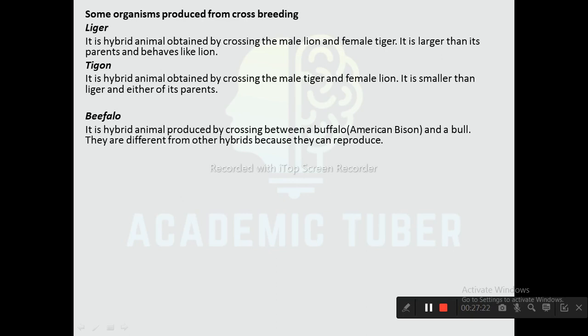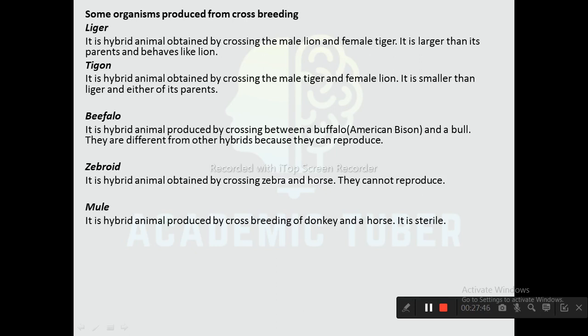Next one is beefalo. It is a hybrid produced by the cross between a buffalo, American bison, and a bull. They are different from other hybrids because they can reproduce. Next one is zebroid. It is a hybrid animal obtained by crossing zebra and horse, and they cannot reproduce. Mule is a hybrid animal produced by crossbreeding of donkey and a horse, and it is sterile, that is infertile.